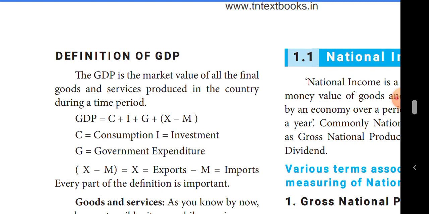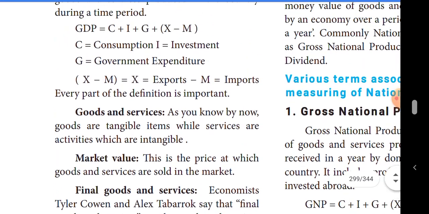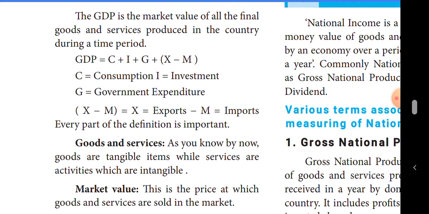Then the second important thing is market value. This is the price at which goods and services are sold in the market. That means the production they are selling in the market, that production's market value, is called the market value. How much amount they are selling those particular things for, that is called the market value. For example, the GDP measures all the goods and services produced in the country.